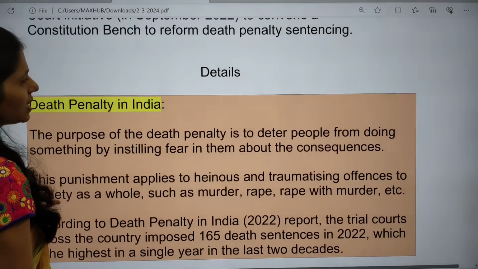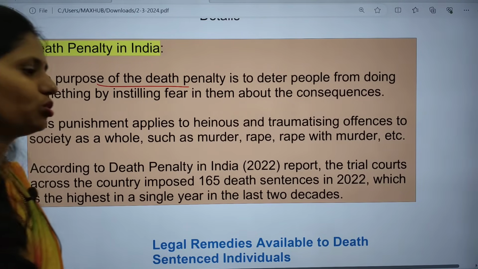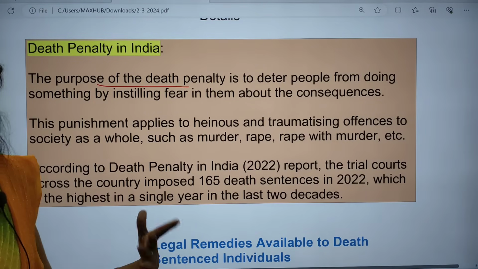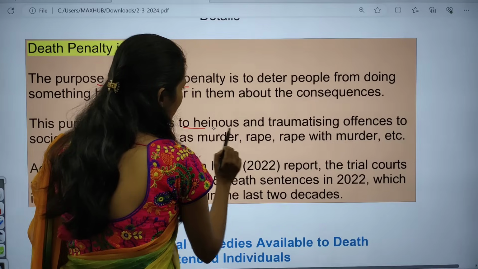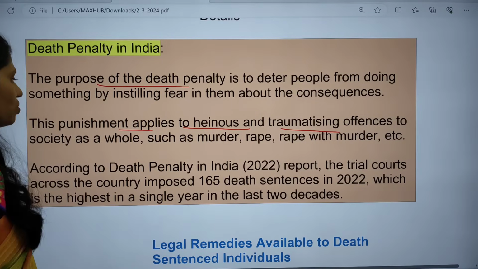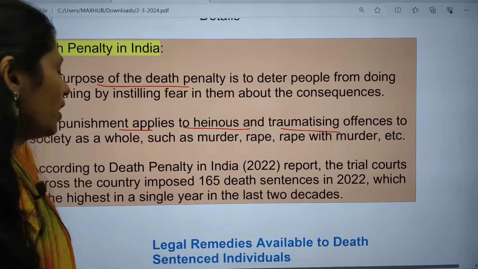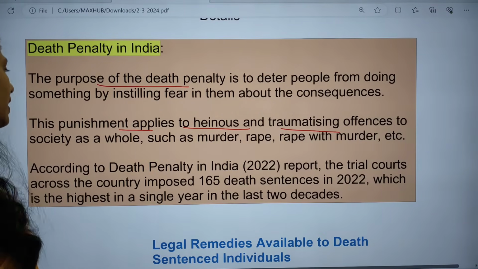If we are talking about the death penalty in India, its purpose is to deter people, that means to stop people from doing something, to stop the consequences. This punishment applies to heinous and traumatizing offences to society, for example murder, or rape and murder. In these cases, the death penalty will be awarded in India.